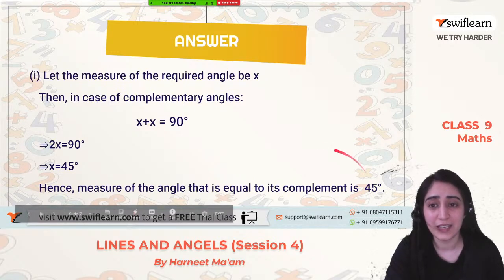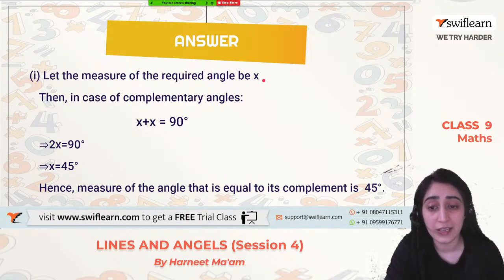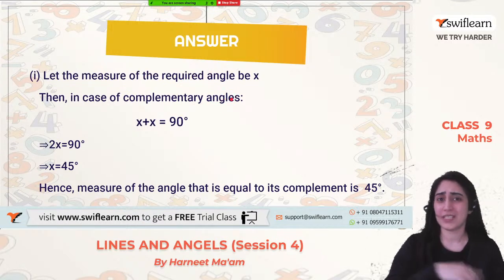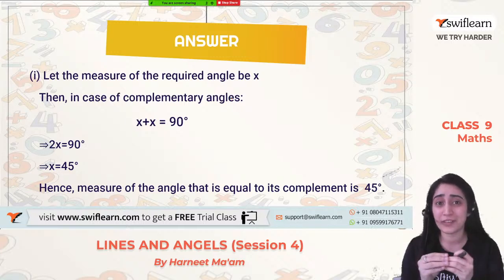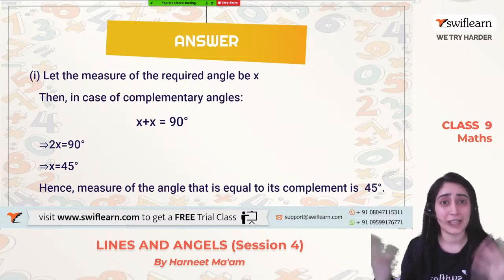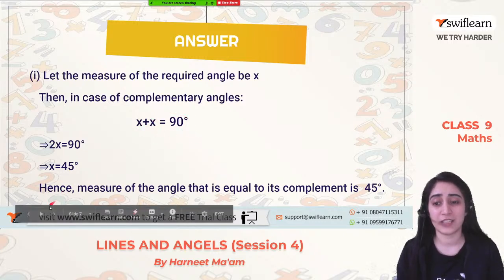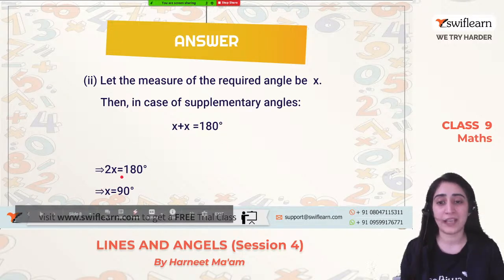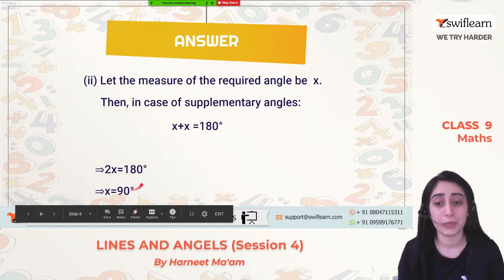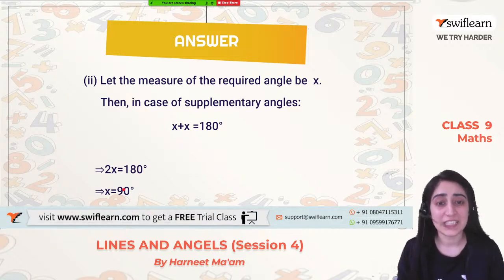Let's do the second part. What was the second part saying? The measurement of the angle which is required in the case of supplementary angles. So what do supplementary angles mean? Complementary is small, supplementary is bigger, meaning bigger than 90, that is 180, right? So we'll just write 180 in place of 90. So x plus x should equal 180 degrees. In the same way, 2x equals 180 degrees and the value of x will be 90 degrees. So for the second question, the value of the angle will be 90 degrees.